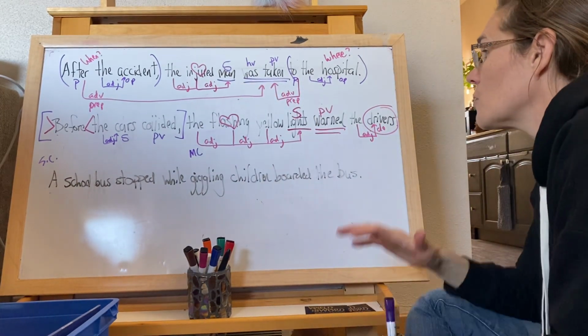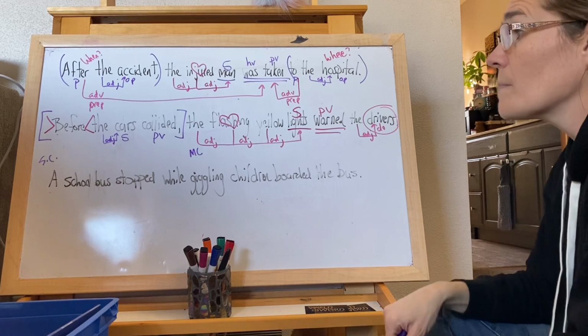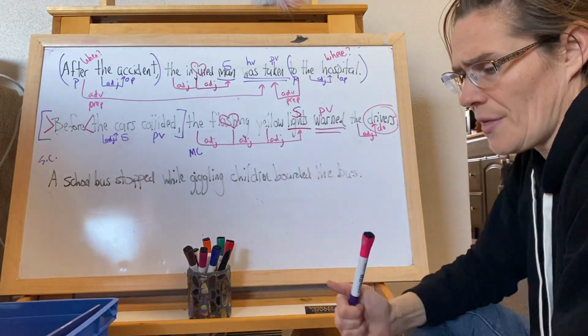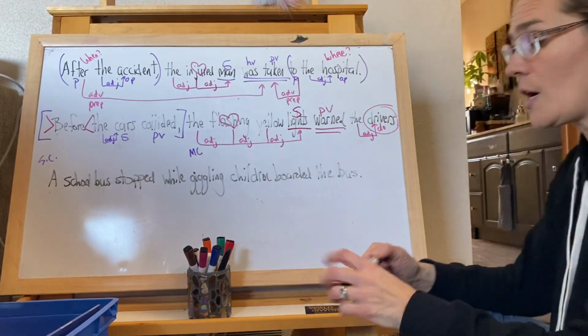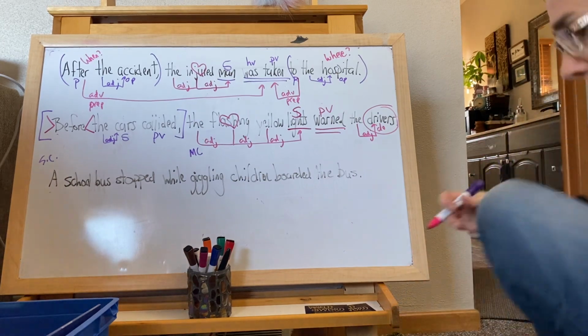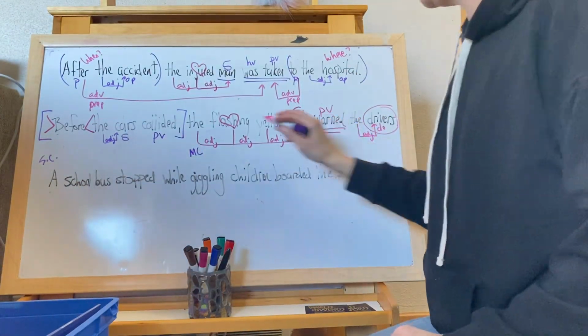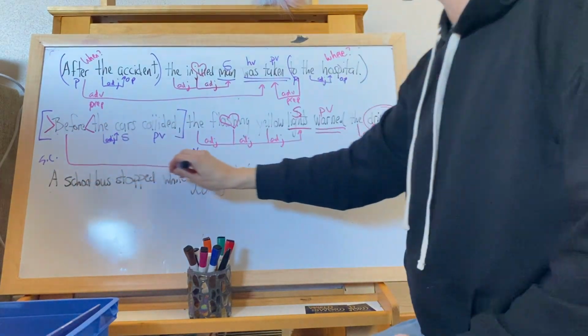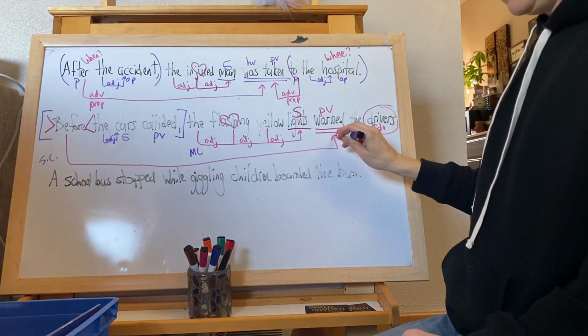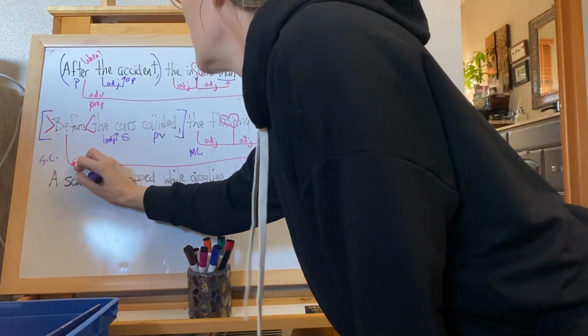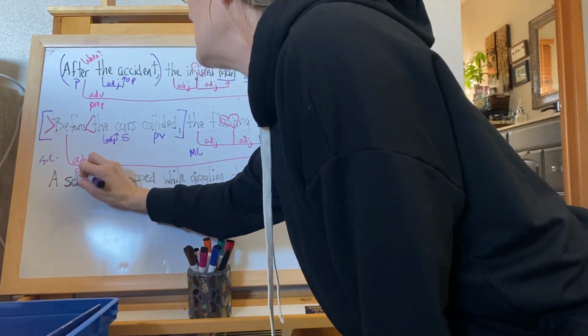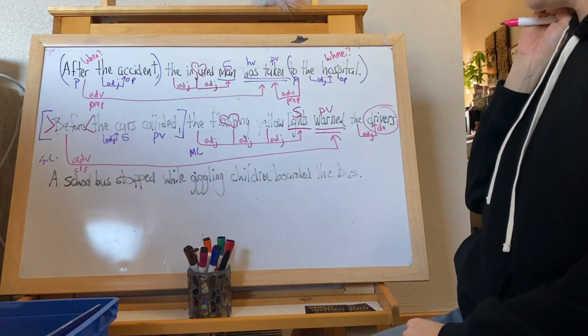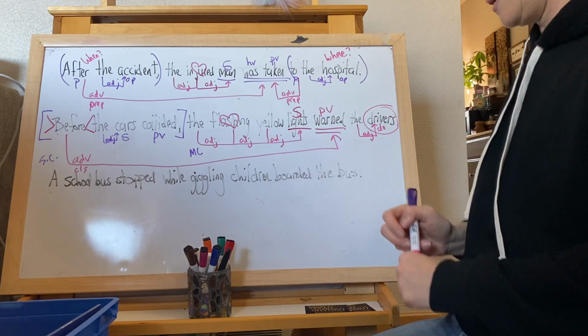The flashing yellow lights warned. So now, we already said that we have an adverbial clause because before is answering the question when. When did the lights warn? Before the cars collided.